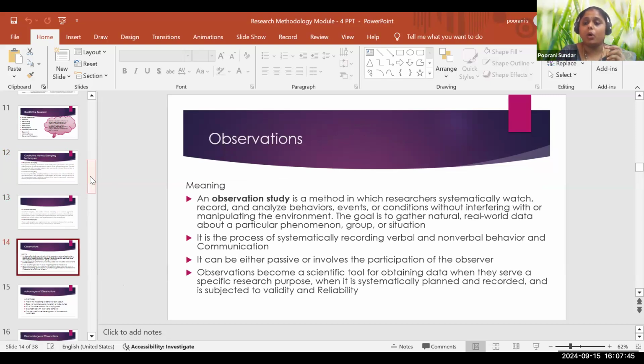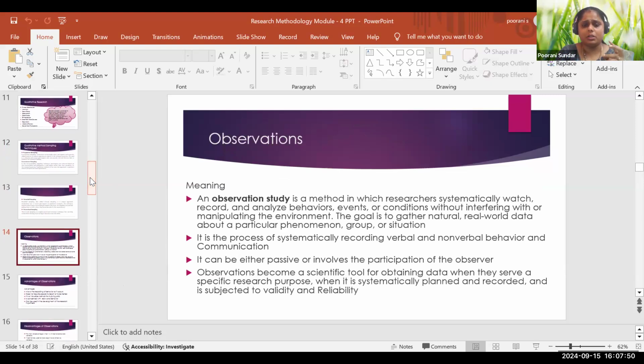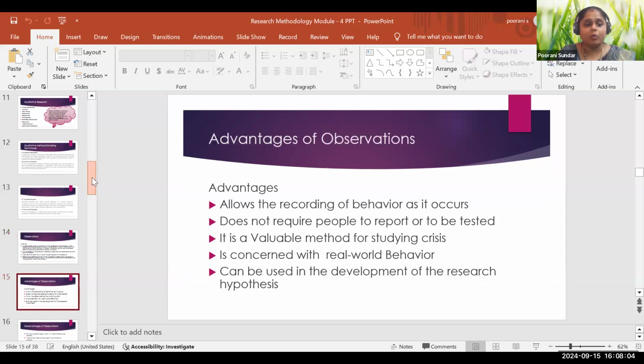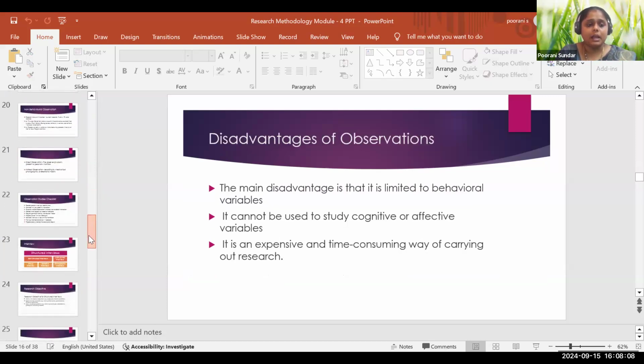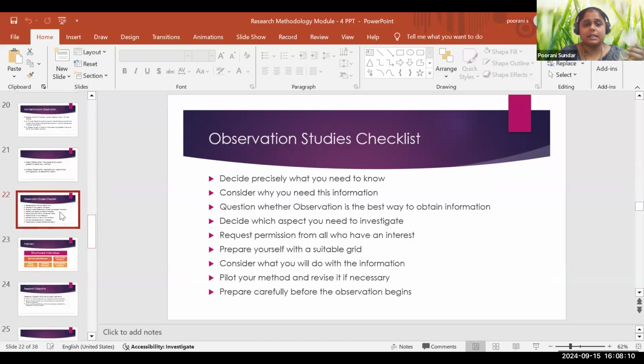And observation, in what ways observation is helpful, and with the help of observation, it is either passive or it involves the participants as an observer. So you can observe the feelings of the participants, and employees' emotions were taken. All these were discussed, along with its advantages and disadvantages, and a lot we discussed last class.